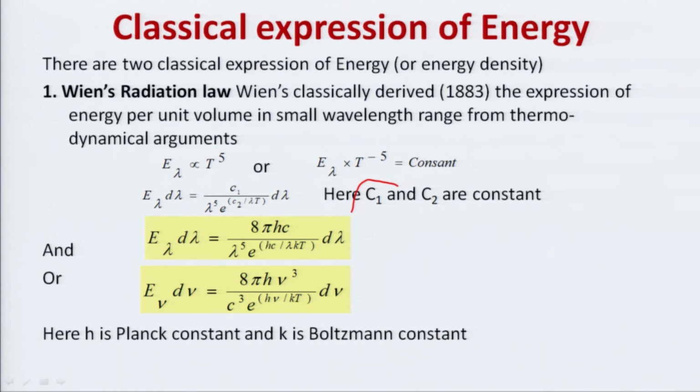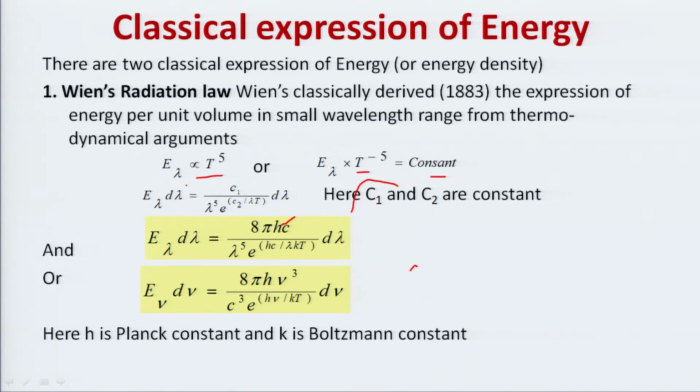Wien classically derived the expression of energy per unit volume, you can say energy density, in a small wavelength range from thermodynamical argument: E lambda is directly proportional to T to power 5, or E lambda, if the T goes there, it is the constant, and this is T to power minus 5.